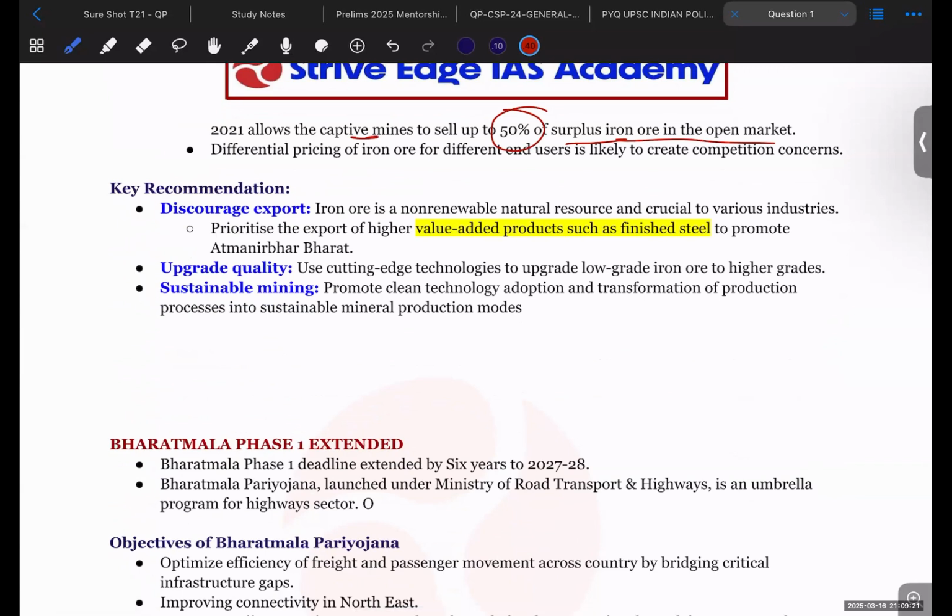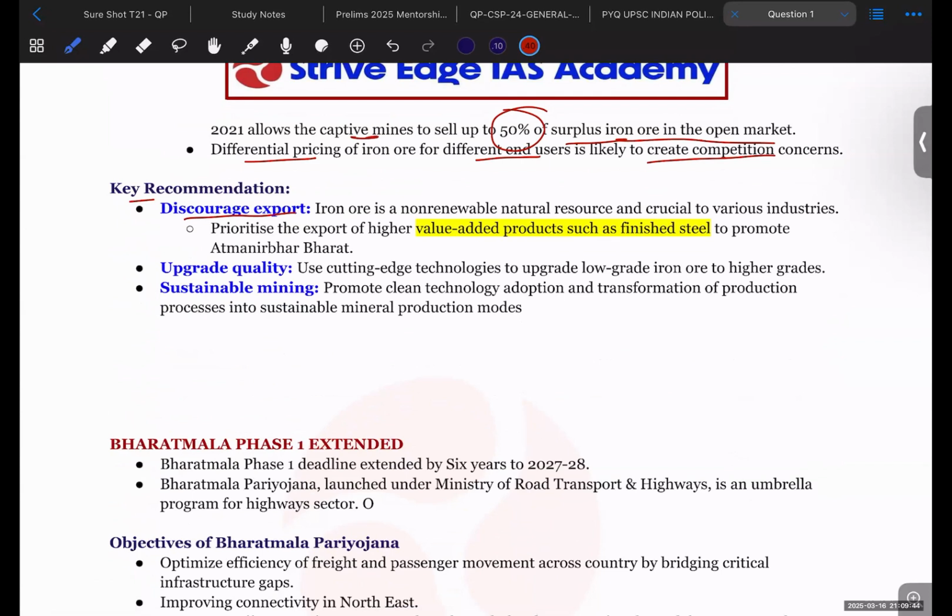So there is very high supply in the market. Differential pricing of iron ore for different end users is likely to create competition concerns. Okay, so there should not be any different price for different end users. So it has recommended to discourage the exports.